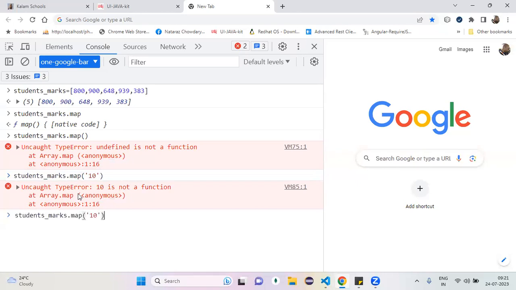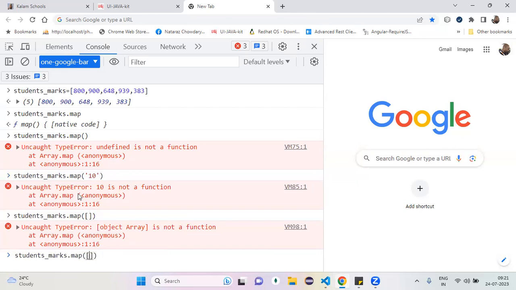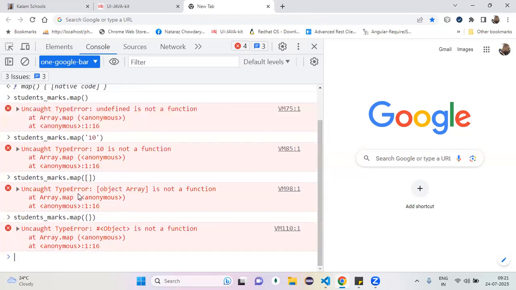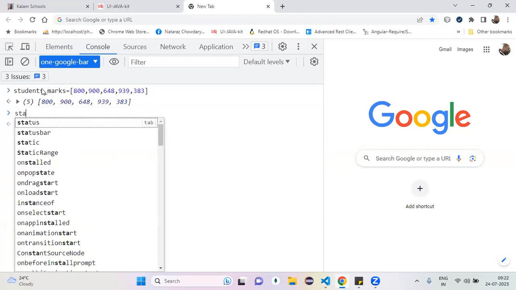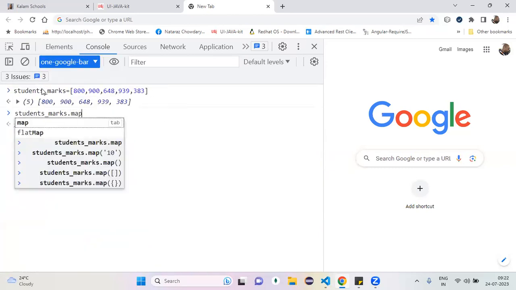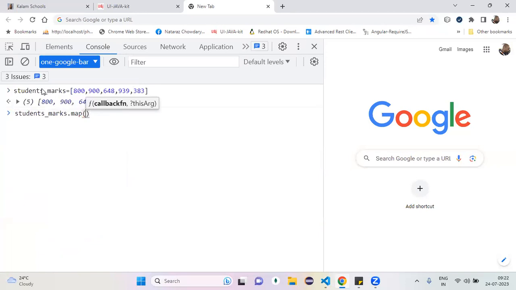If you come here, 10 is not a function. If you come here, array is not a function. If you come here, object is not a function. That means other than a function, anything you pass, you get the same error. So you have to pass one function as an argument to dot map. What is this function called syntactically? A callback.